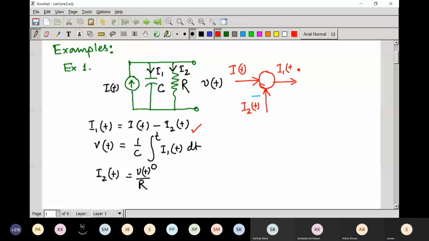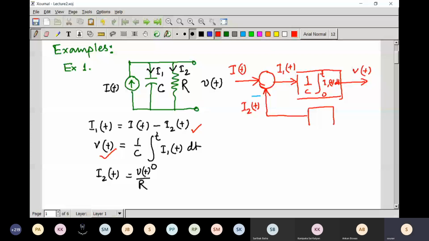If you integrate I1(t) dt from 0 to t, the output is V(t). Then if you divide V(t) by R, you get I2(t).